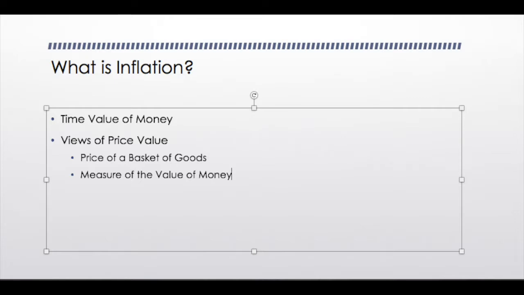The value of money is determined by supply and demand, much like the value of other products. The quantity of money supplied is impacted by the Federal Reserve Bank and the open market operations which they undergo, meaning the buying and selling of government bonds. The demand for money is impacted by the amount of cash that people want to hold on hand. It's difficult to measure because of the advanced technology we have in today's economy, such as credit cards and ATM machines, which makes the supply of money much more liquid. Together, these factors influence the value of money over time and furthermore impact the inflation rate.